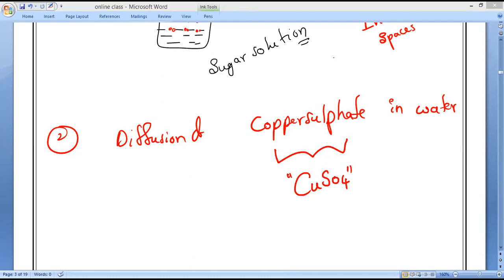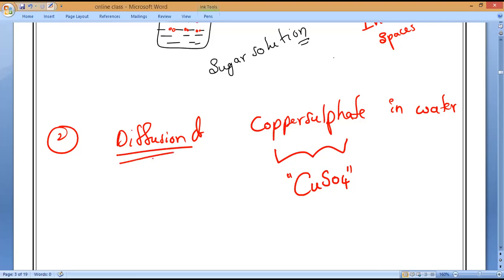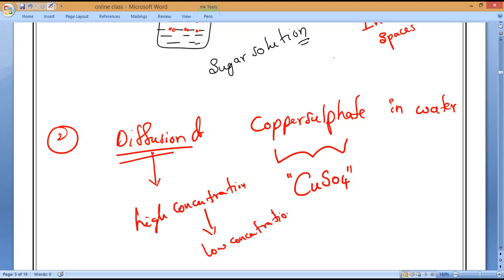Now, we'll describe the diffusion of copper sulfate into water so that we can understand it very easily. Diffusion means, what do you mean by diffusion, guys? The movement of particles from a region of high concentration into a region of low concentration. That is what we call diffusion.